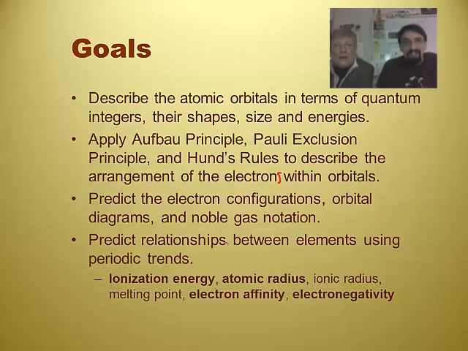So we also want you to predict the electron configurations, the orbital diagrams, and the noble gas notation. You just gotta pay attention. And then finally, predict the relationships between the elements using periodic trends. That requires some memorization. We've got the important ones in bold here: ionization energy, atomic radius, electron affinity, and electronegativity. But we'll also talk about how ionic radius and melting point can be predicted on the periodic table. Sounds like we're going to need a periodic table in front of us.